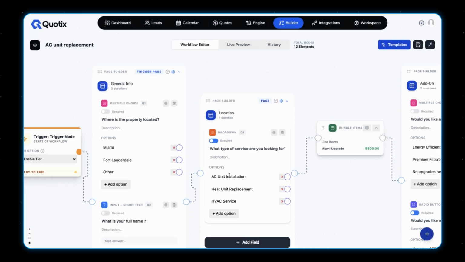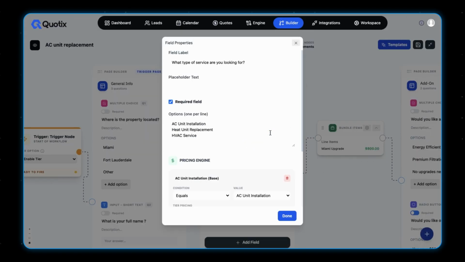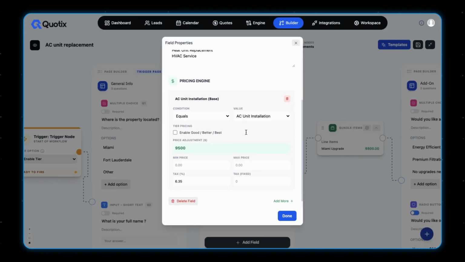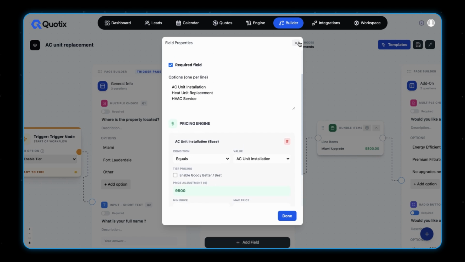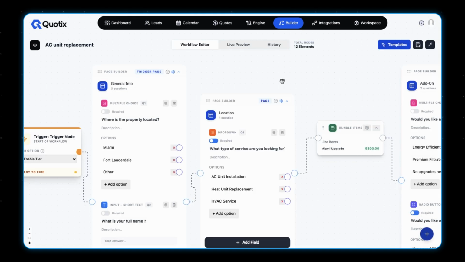And let's say you have a service and the service has a price attached to it. So what we can do is, let's say someone selects an AC unit, you can attach a price for that and you can work with the tax. This is just a quick explanation of the platform, just to give a general idea.